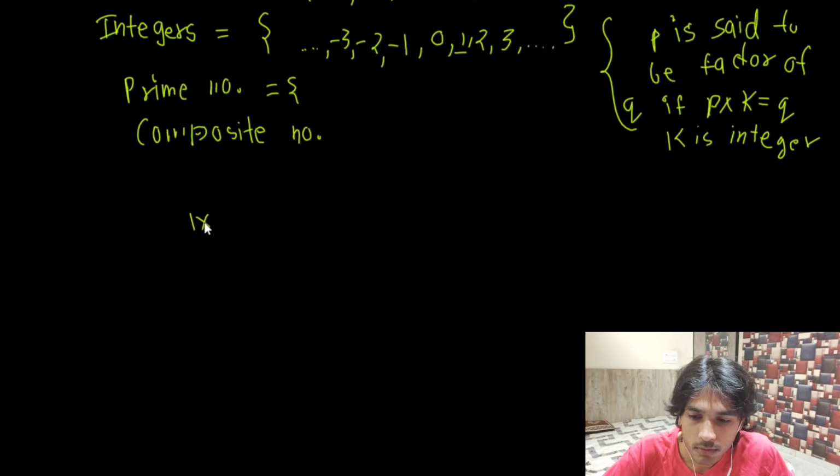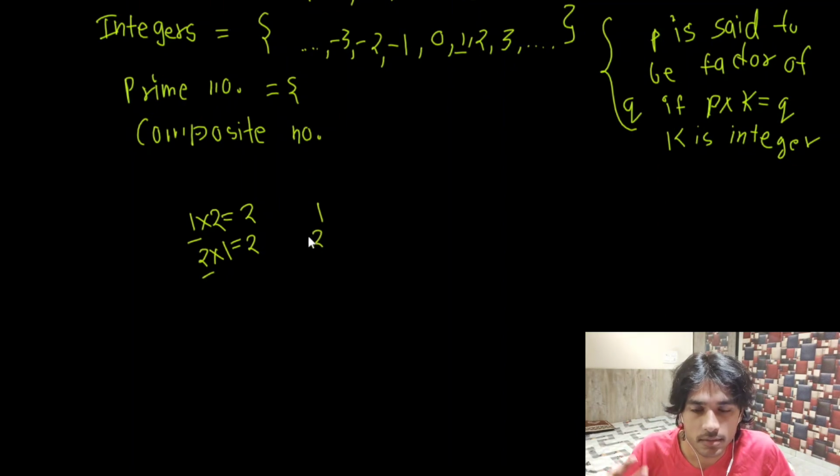Because 1 times 2 is 2, that means 1 is a factor. And because 2 times 1 is equal to 2, 2 is a factor. Now, is there any other factor of 2 other than 1 and 2? Think about it and you will find that there are no other factors of 2 other than 1 and 2. So 2 is a prime number.